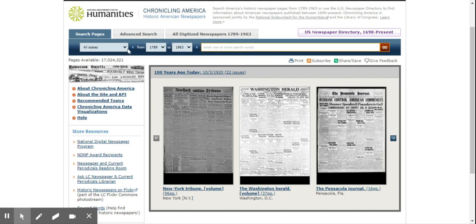So for today, you can use this search pages part of the database. You can leave it on all states, or you can choose whatever state you want to focus on. But we're also going to use this little drop down area. We're going to focus on the 1920s to 1933, which is how long prohibition was. So you can go ahead and scroll your way to 1920 for the beginning. So we'll set that to 1920. And then for the end, we'll do 1933. Oop, 1933. One more year.